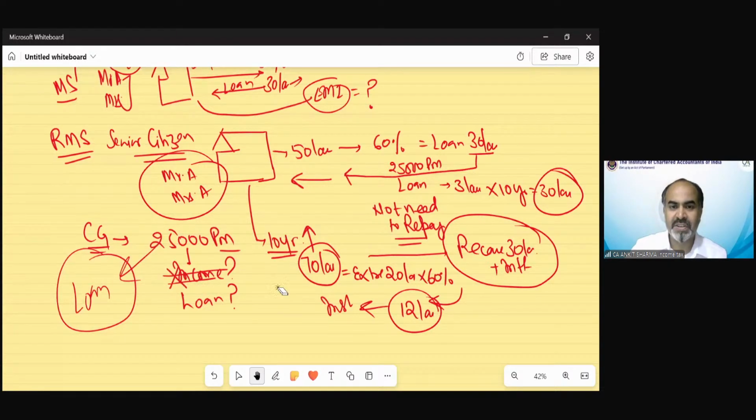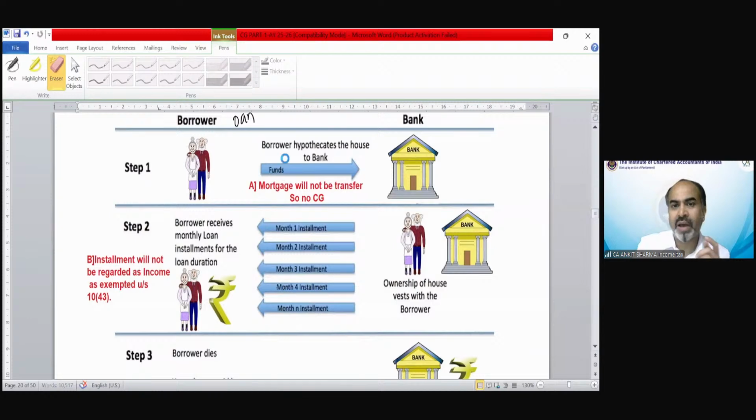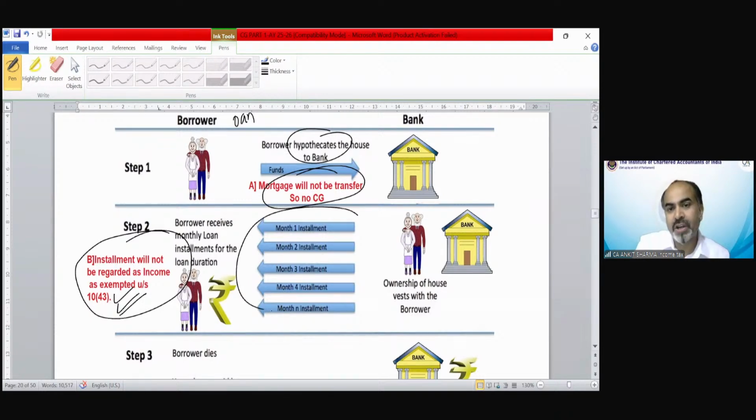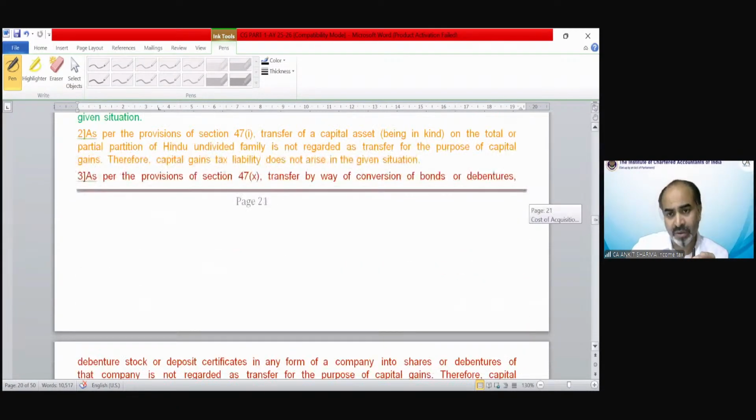So you can see the provision has been discussed. Step 1, the borrower hypothecates the house to the bank. Mortgage will not be a transfer, so no capital gain. Installments will not be regarded as income, as exempted under section 10(43). So whatever installment you receive will not be regarded as your income. Ownership of the house will remain with the borrower. You will still be the owner.